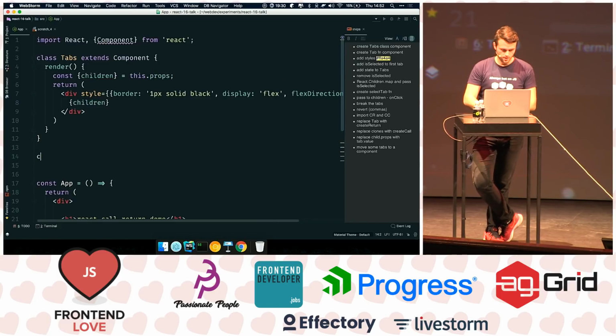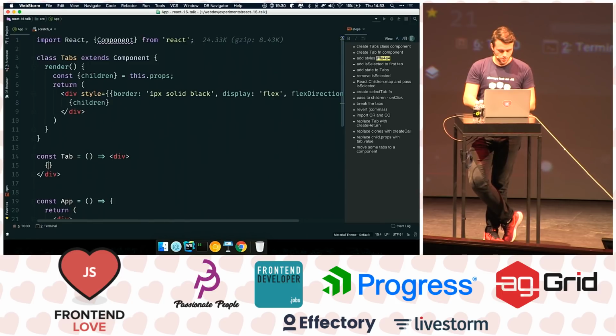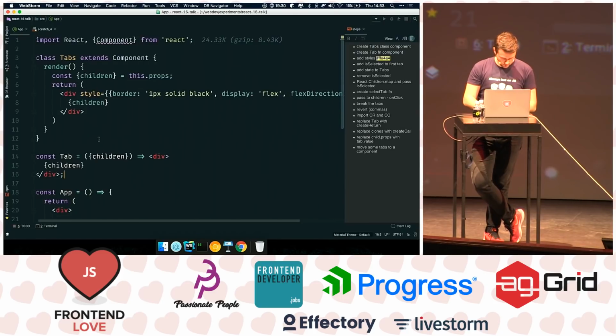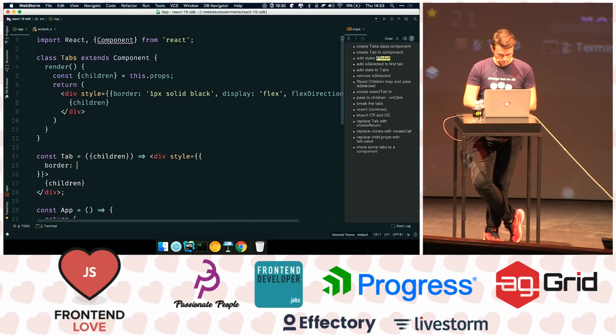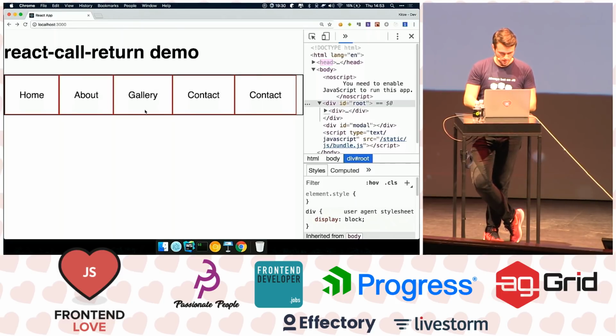And we're going to create a tab component, which will be dumb. In this case, it won't have any state because it receives the props from outside. So this one is a tab. It's just going to show the children. And the children are going to come from this component right here. Let's see if this works. Amazing. What I want to do now is maybe add a border, solid red, and let's add padding. All right, we have some tabs.